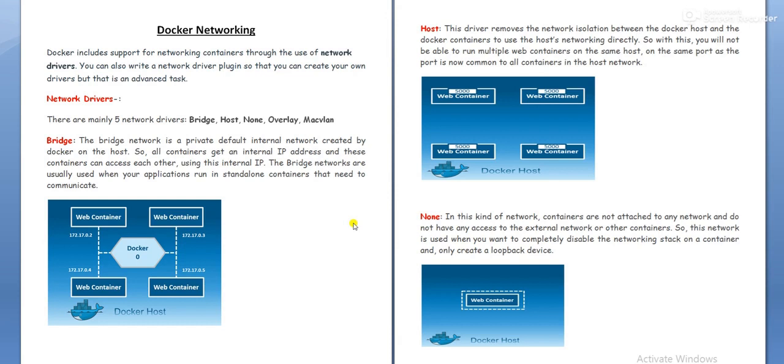The bridge is a private default internal network. In this network, containers get an internal IP through which they can communicate with each other. The main use case of this network is when your application runs in a standalone container that needs to communicate.